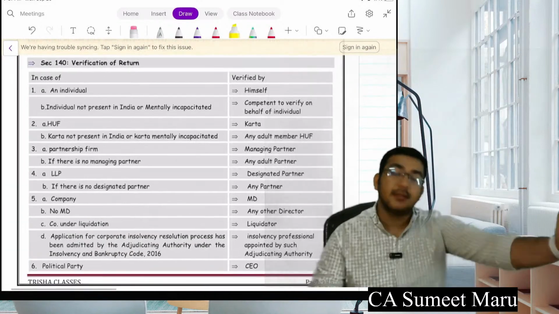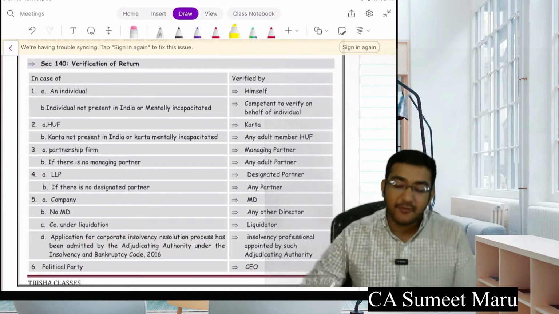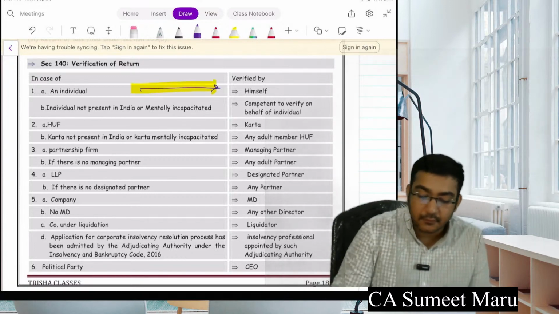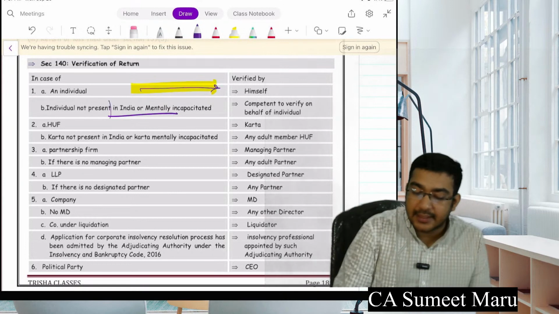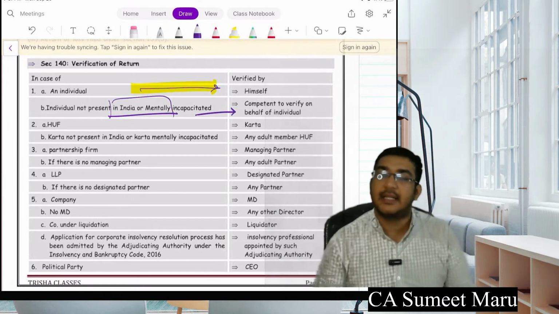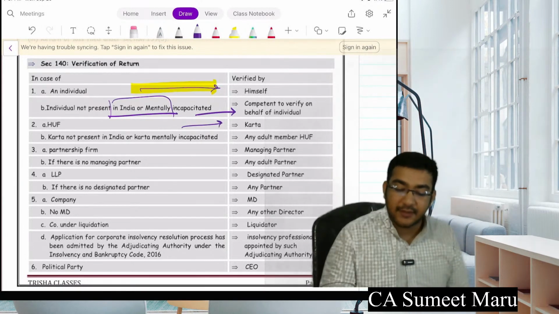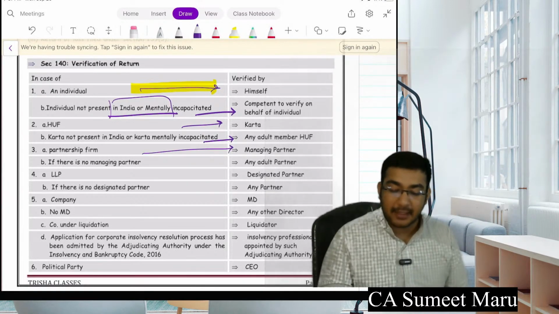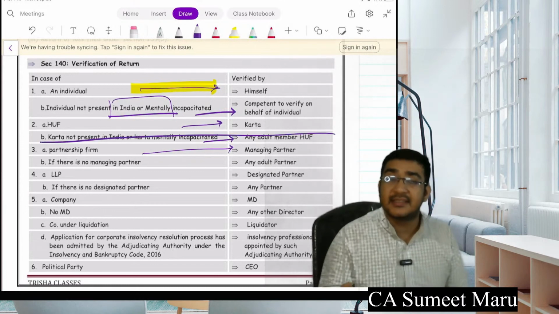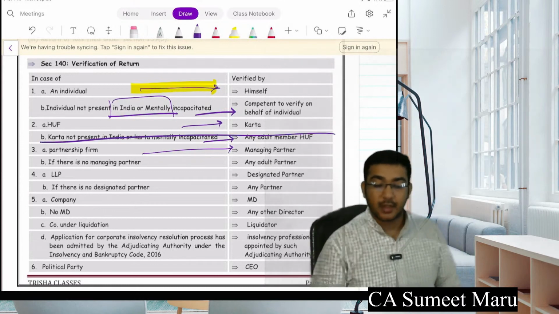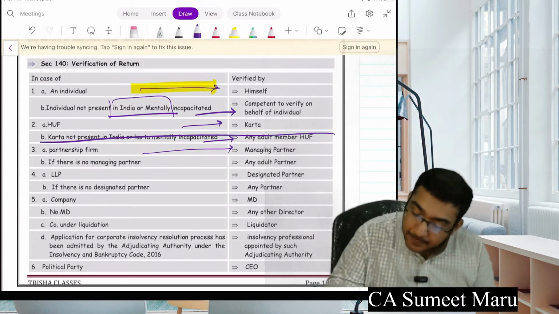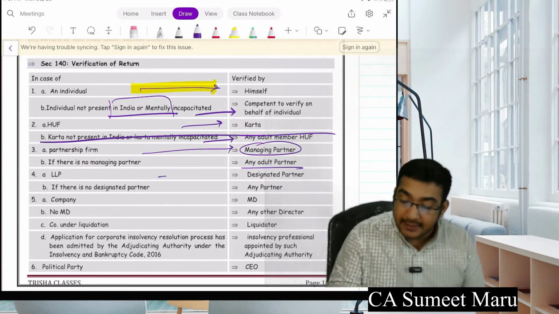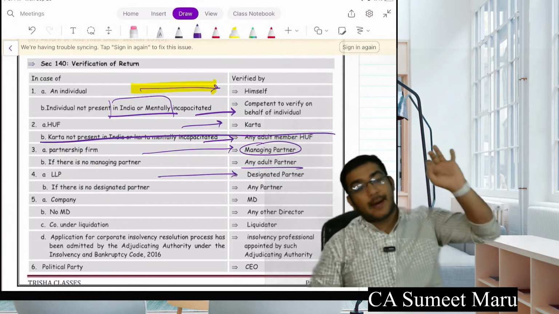Okay, next, once you file your return can be verified from following persons. Individual can verify himself. If he is not there or mentally incapacity, then he can ask someone else to verify it. HUF Karta can verify. If Karta is not there, then some adult member can verify. Partnership firm, managing partner. Now please remember this sometimes is asked in your MCQ questions. Partnership firm, managing partner. If he is not there, no managing partner, then adult partner.